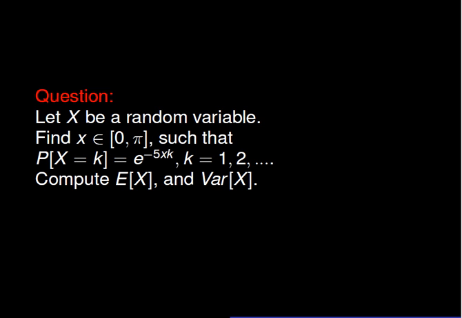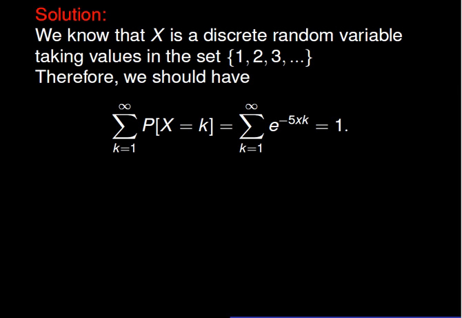Let X be a discrete random variable taking values in the set of positive natural numbers. We are asked to find the value of little x such that the probability of X equal to k is exponential of minus 5xk. Then compute the expectation as well as the variance of X. As a matter of fact, X is a discrete random variable taking values in the set of positive natural numbers.